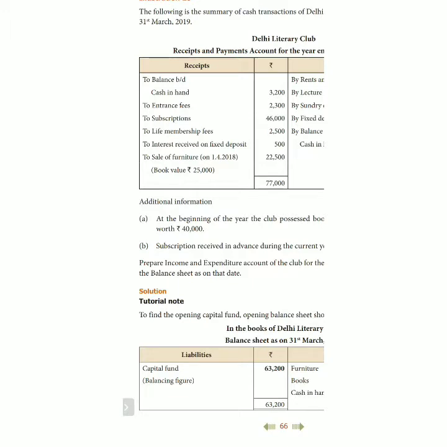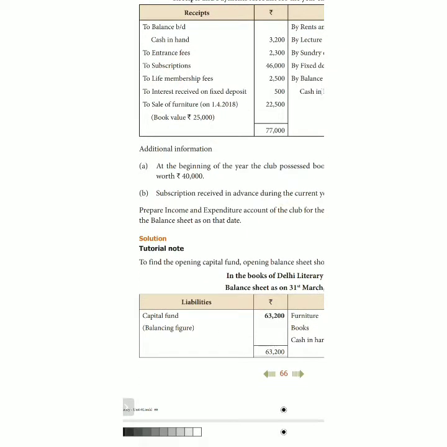Entrance fee 2,300. Subscription 46,000. Life membership fee 2,500. Interest received on fixed deposit 500. Sale of furniture on 1/4/2018, book value 25,000.